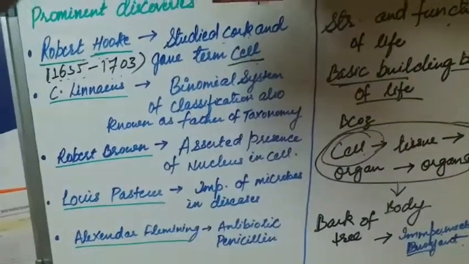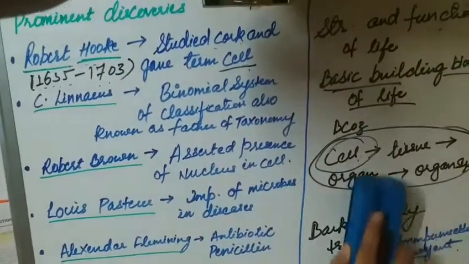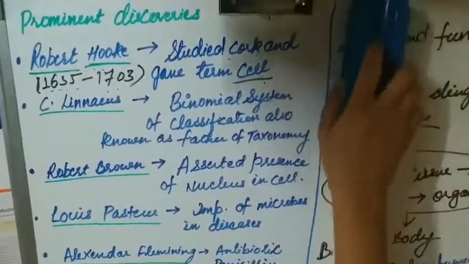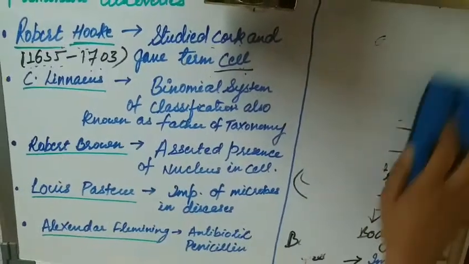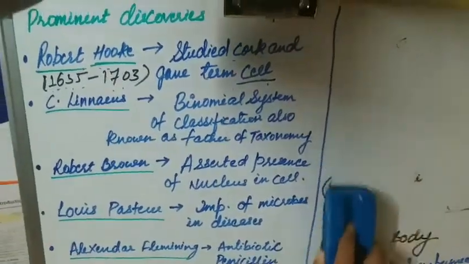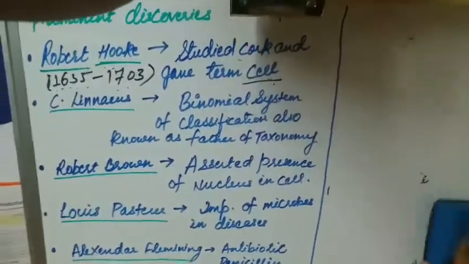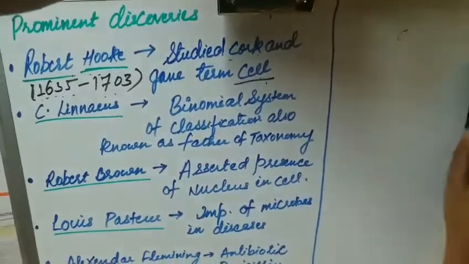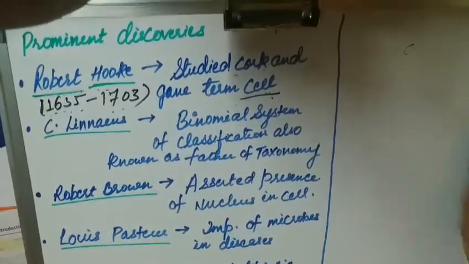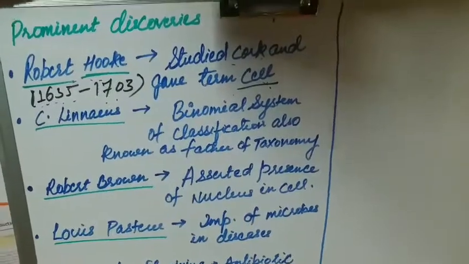Now the next scientist is C. Linnaeus. C. Linnaeus gave the binomial system of classification, and he is known as the father of taxonomy. Now, what is the binomial system of classification?